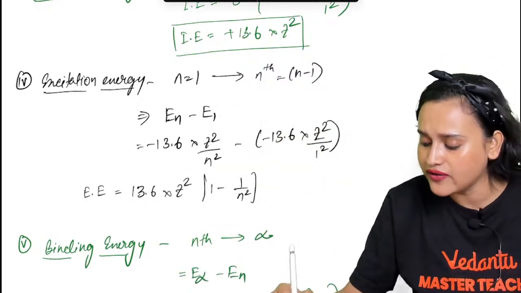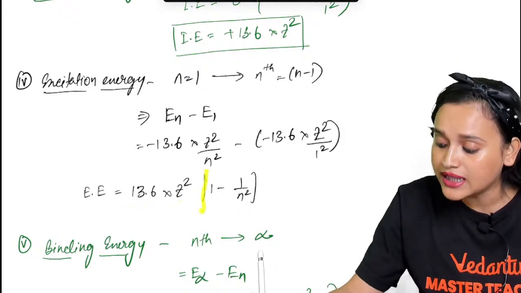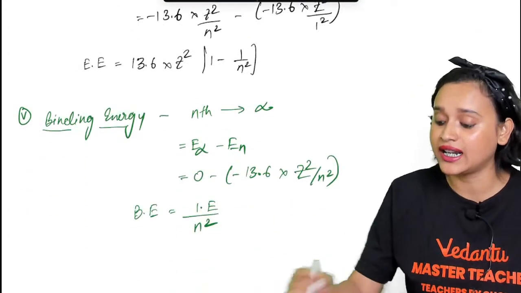Similarly, once again deriving it, you will get excitation energy is equal to 13.6 multiplied with Z square multiplied with 1 minus 1 by n square. Okay? And then we come across something that is binding energy.